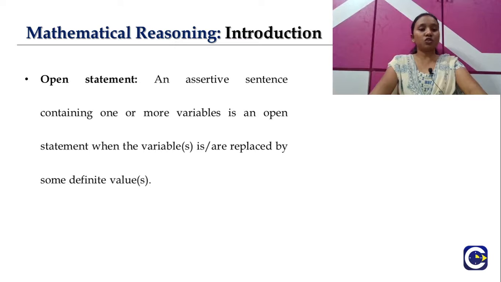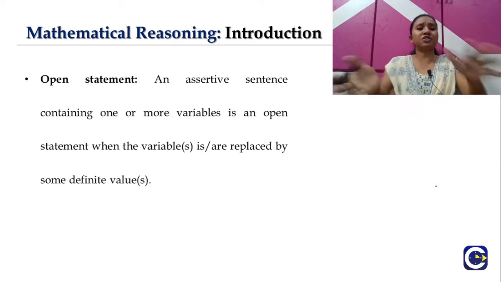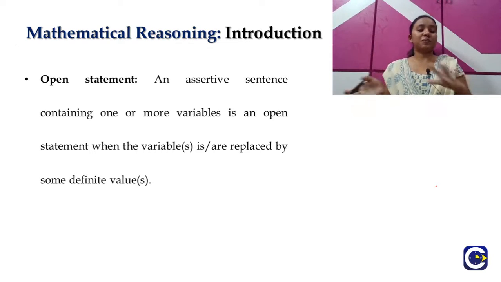Now let's move on to the terms involved with respect to statements. The first term is the open statement. Let's see the definition.